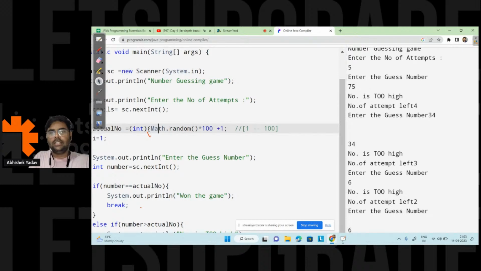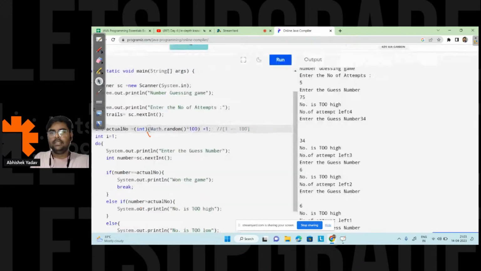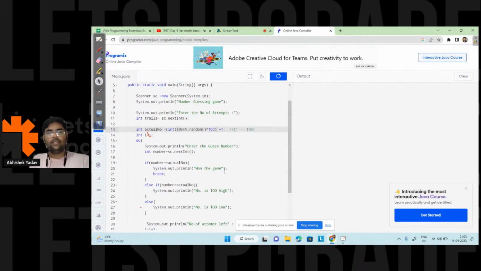So here I will use a bracket, right? And now let's run the code again. Okay, let's take the guess again. So please write in the chat, those who are able to answer correctly will win the game, right? So let's take the number of attempts as 7 here. Yeah. So enter the guess number.